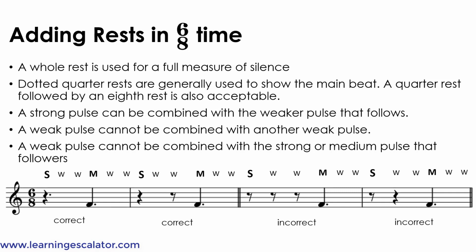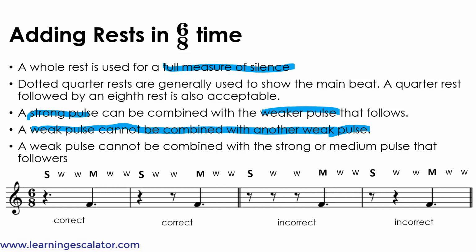Adding rests in 6/8 time. A whole rest is used for a whole measure of silence. Dotted quarter rests are generally used to show the main beat. A quarter rest followed by an eighth rest is also acceptable. A strong pulse can be combined with the weaker pulse that follows. A weak pulse cannot be combined with another weak pulse.